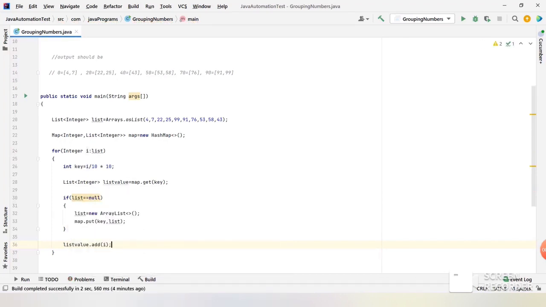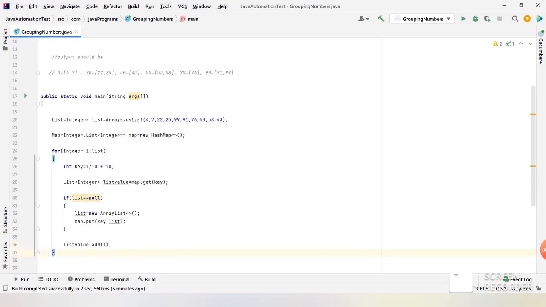For the second time, if you see the number 7, now number 7 will come here. When you fetch, it will get the key value as 0. Now when you type map.get(0), you will get some list value, because already in the list we have a value of 4. Now it will not go to the if condition, it will directly add the value 7 to the list. Now this list will have two numbers, which is 4 and 7.